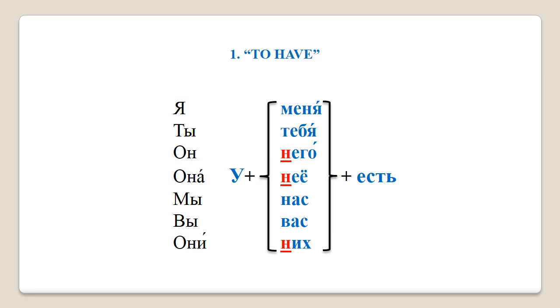Excellent, well done. Please note that the preposition u and the verb есть will remain the same, regardless of the personal pronoun that we are using.